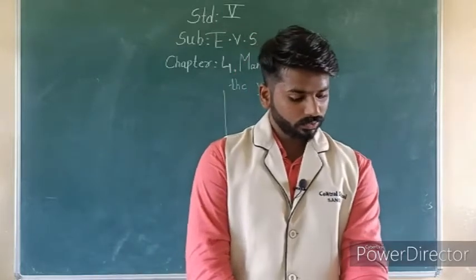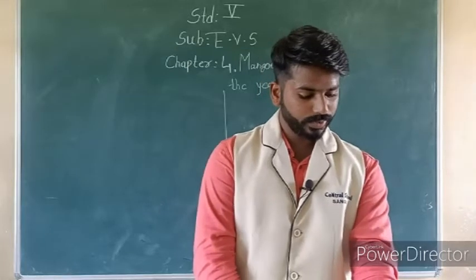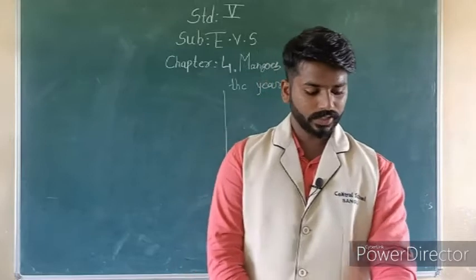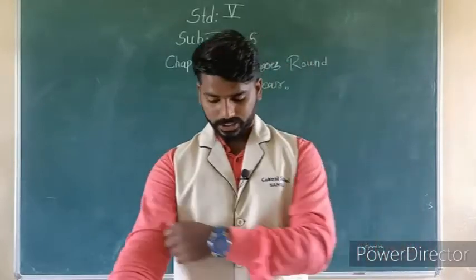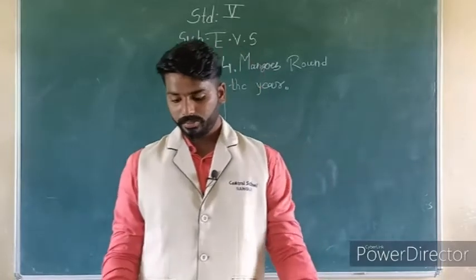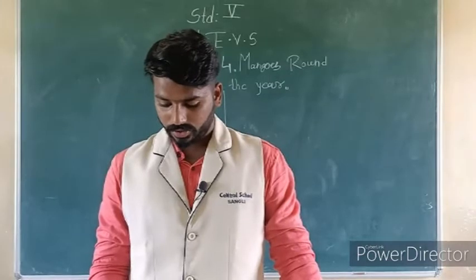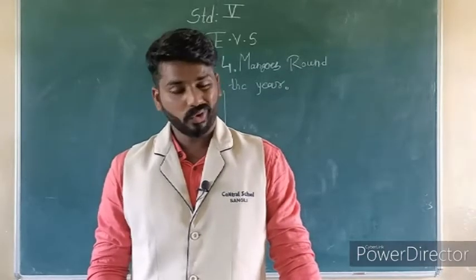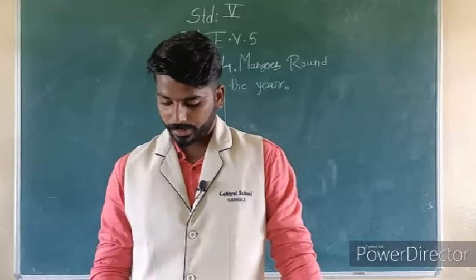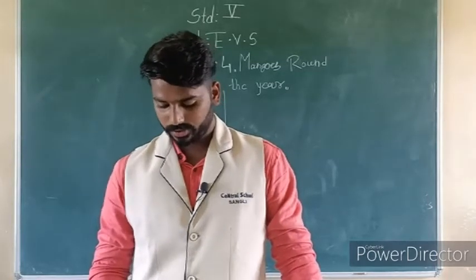Given below are some food items and some simple methods by which these could be kept fresh for 1 to 2 days. Match the correct pairs. You have to match that correct pairs. Now see food item and methods. Food item milk, method: put in a bowl and keep it boiled in a container with some water. No. Wrap in damp clothes. No. Boil it. Milk, boil it.